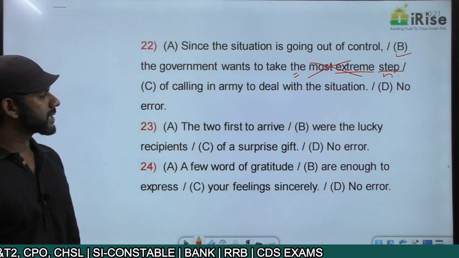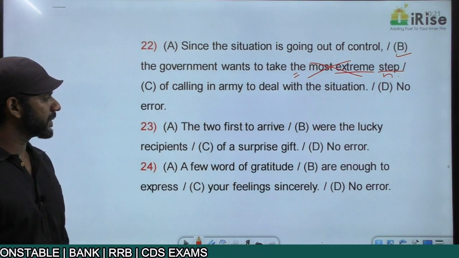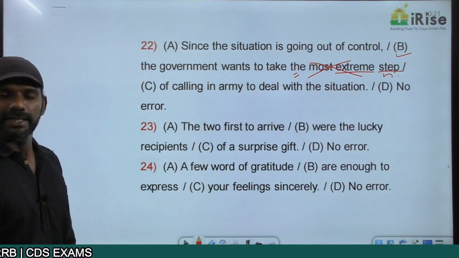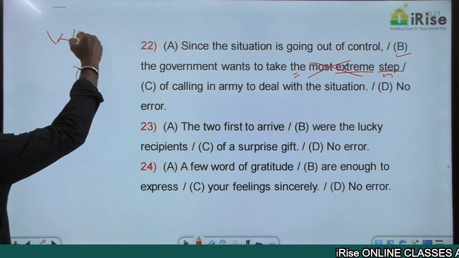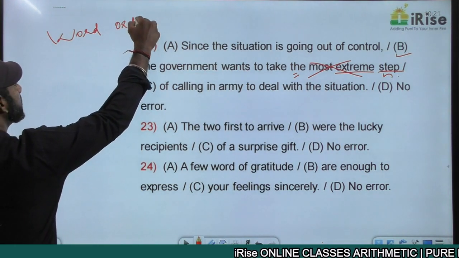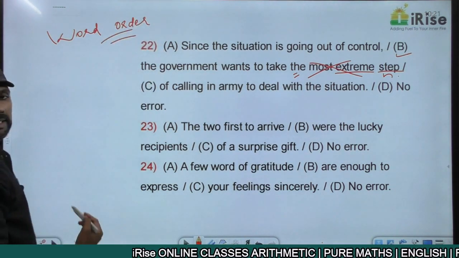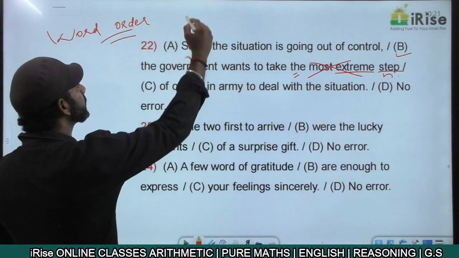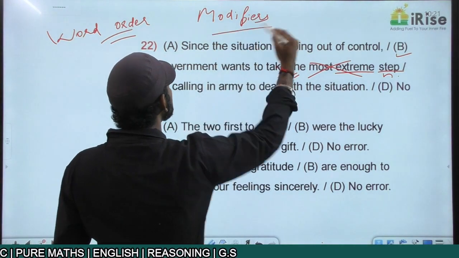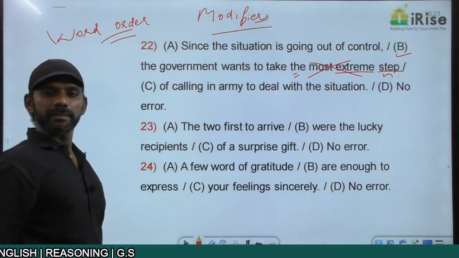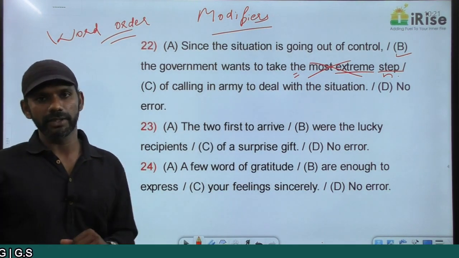The two first to arrive were the lucky recipients of a surprise gift. Now, in this sentence, there is an error with word order. The order in which the words are arranged. There's a topic by name modifiers. We'll go for this topic in detail later. This topic modifiers is all about word order.